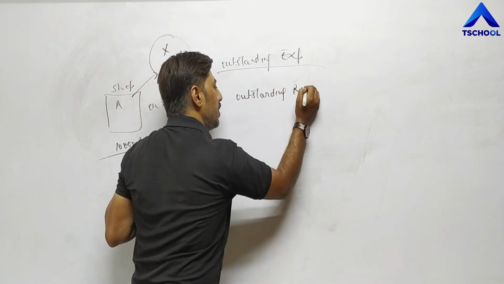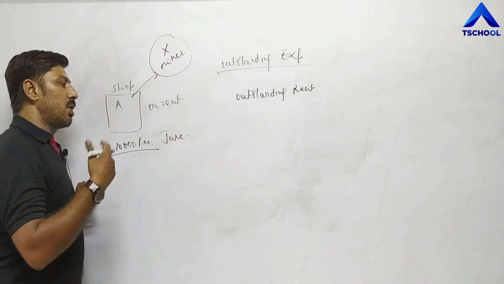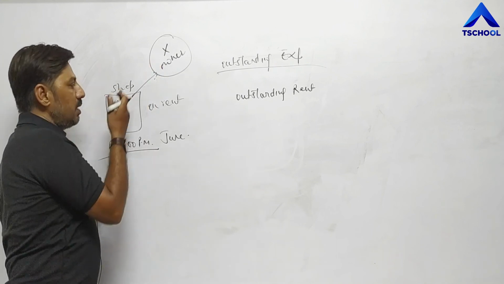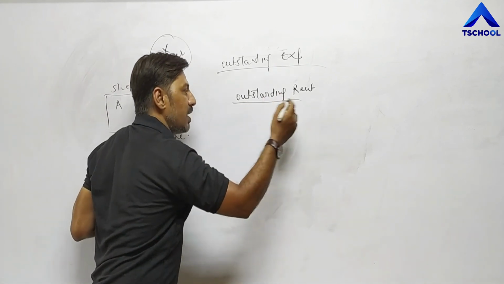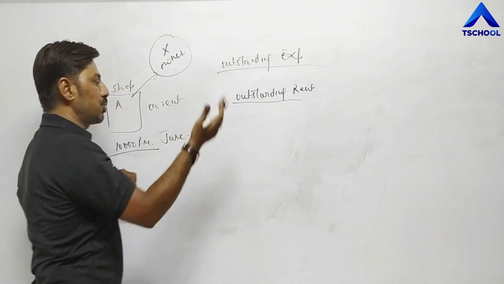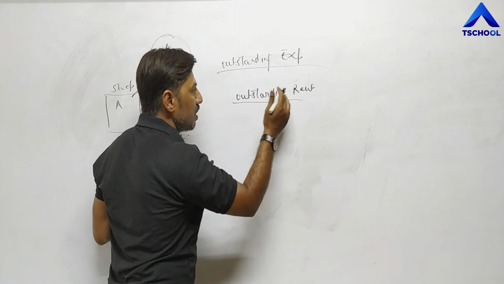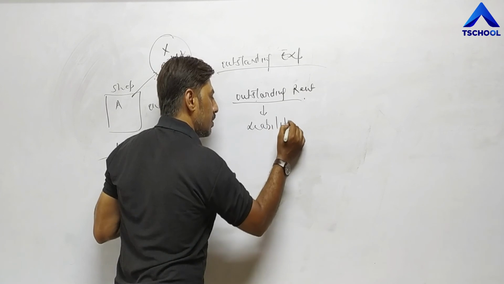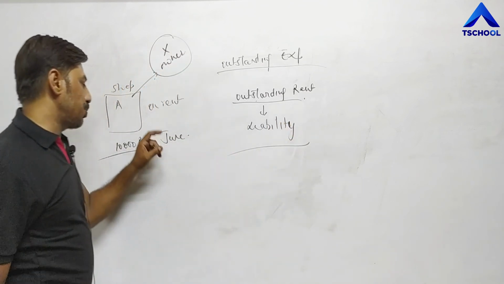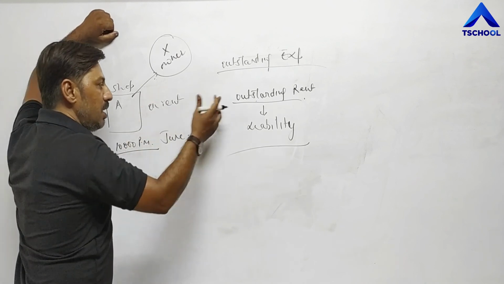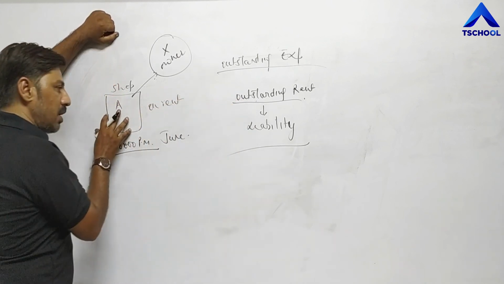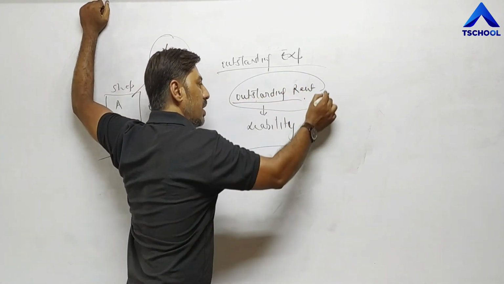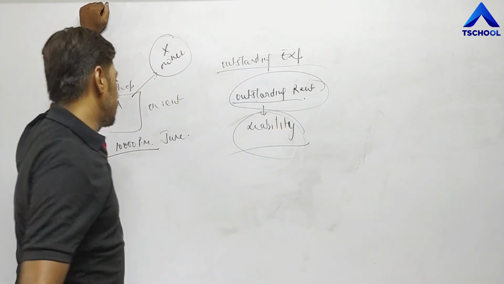Outstanding rent means in future, in the month of July or August or September, depending on the terms and conditions between the owner and A, he has to make payment, either next month or the month after, but in future. That's why it is called outstanding rent, and it is a liability for A. So any expense which we have to pay in future, because we have not paid in time, is called outstanding expense or outstanding rent. It is a liability for the business, meaning for A.